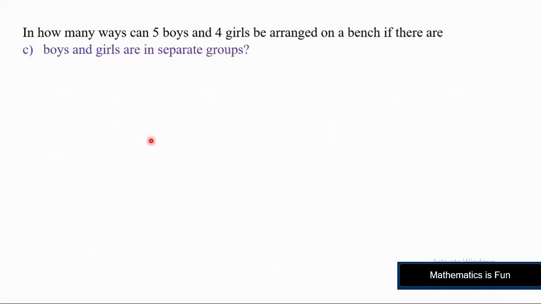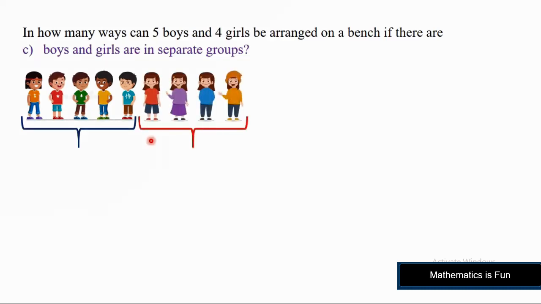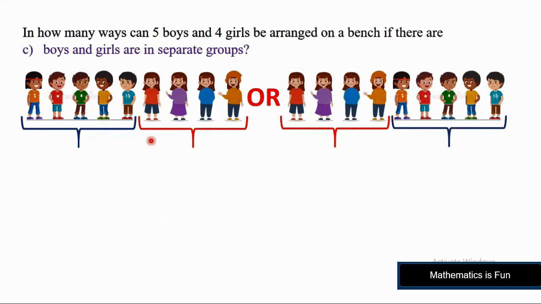In how many ways can 5 boys and 4 girls be arranged on a bench if boys and girls are in separate groups? Here we have to arrange them so that the boys are seated together and the girls are seated together. We can arrange them in two ways: first boys then girls, or first girls then boys.